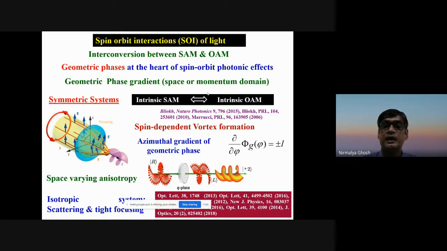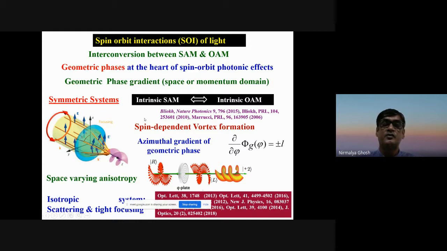Now, since the geometrical phase depends upon the input spin of the light, it gives a coupling between the spin and the orbital angular momentum degrees of freedom of light. To be specific, the orbital angular momentum depends upon the geometrical phase gradient. That means spin-orbit interaction depends upon the geometrical phase gradient, either a spatial gradient or a momentum domain gradient.